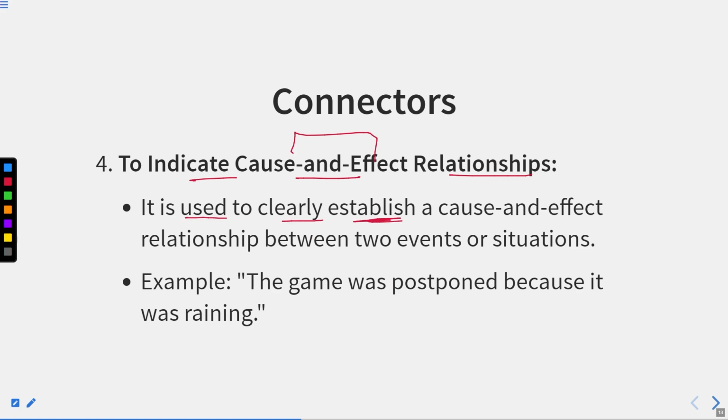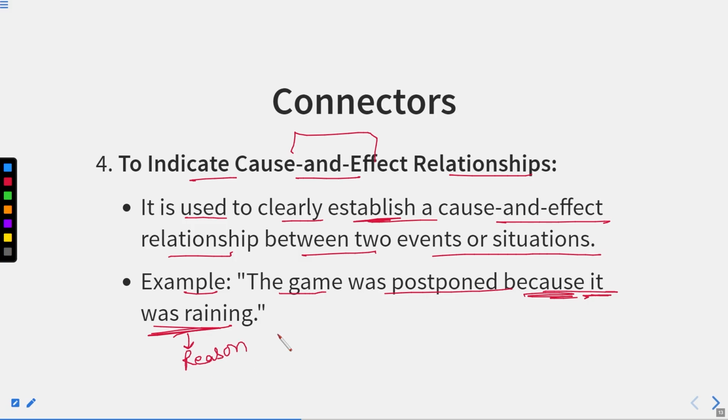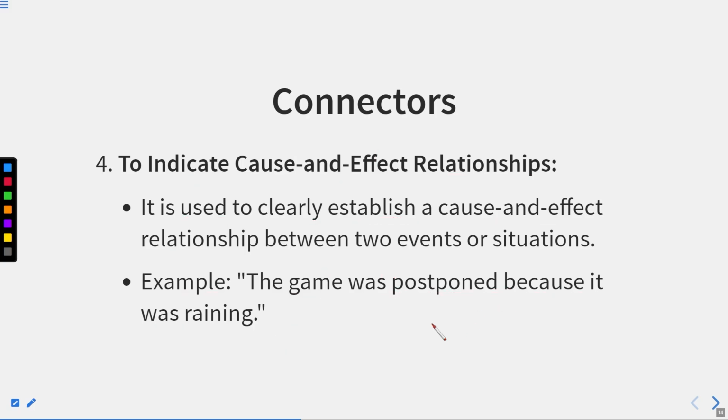It is used to clearly establish a cause and effect relationship between two events or situations. Example: the game was postponed because it was raining. So the reason for the game to be postponed was that it was raining. So "it was raining" is simply the reason for the postponement of the game. Okay, so because shows here the reason, and the other clause shows the effect or the result. This effect and reason, or you can say effect and cause, this relationship can be shown or linked with the help of the conjunction because.